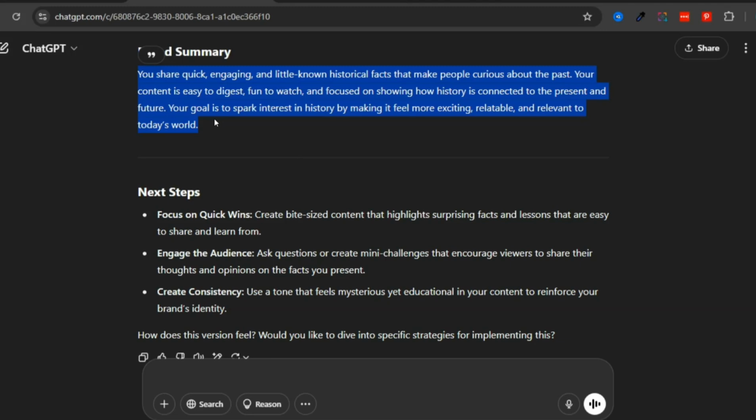Because just think about it. Every time you create content, it's not about you, it's all about the value that you're providing to people. By you having a voice or an identity, it helps you to capture a specific audience online. So just keep in mind that this step is one of the most important steps in your journey to become a content creator online. Because if you want to start creating content online, you need to understand your brand.